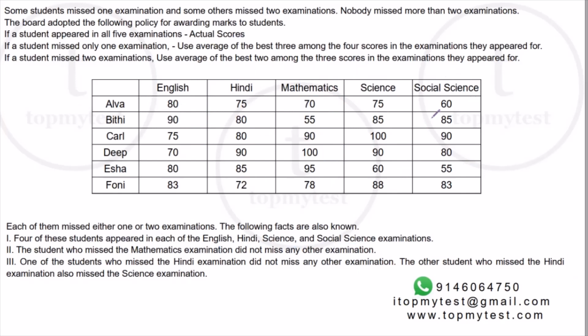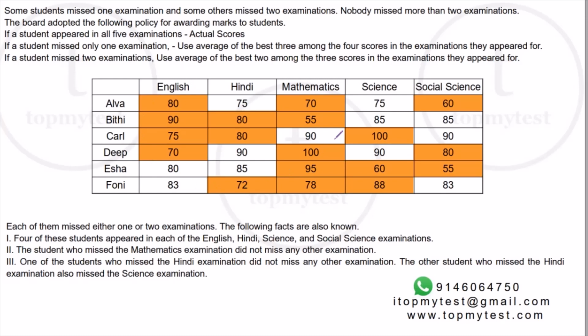I have mentioned this, right? All these orange colored cells are the exams which are genuine attempts. Now let's apply the conditions. We know for English, Hindi, science and social science, each exam is missed by 2 students, whereas mathematics is missed by only 1 student. Now we know all the other 5 students, these are genuine attempts. We have already discarded the highest, the lowest and the second lowest, right? So only Carl misses mathematics. That was one of the questions.